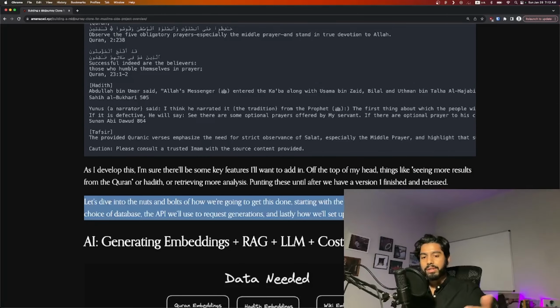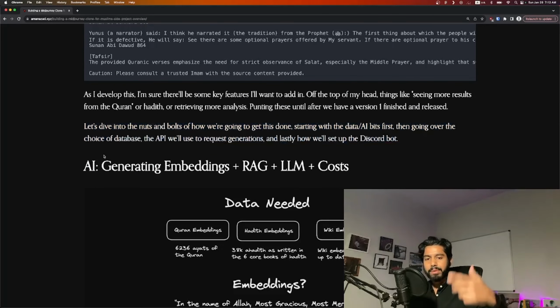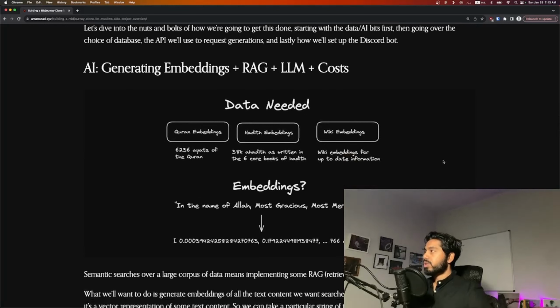So next, let's go ahead and dive into the nuts and bolts of the data and AI stuff. We'll go into the database, like I said, and then we'll go over the API that we'll use to generate the generations and the Discord bot as well. So AI and Quran, how does this work?